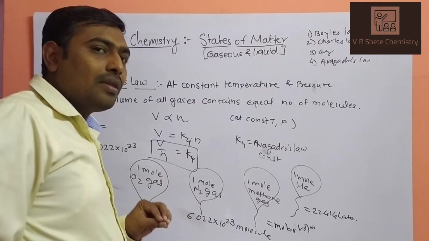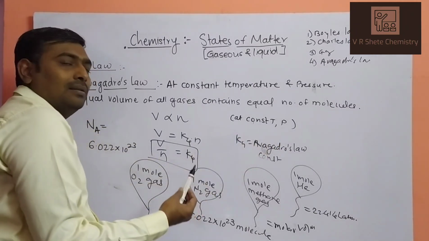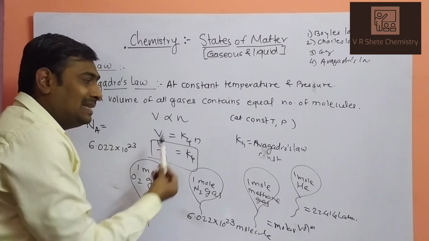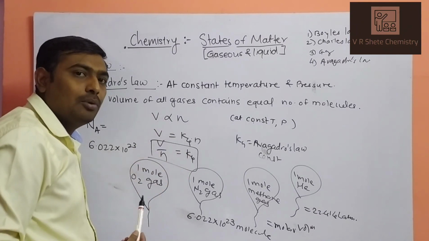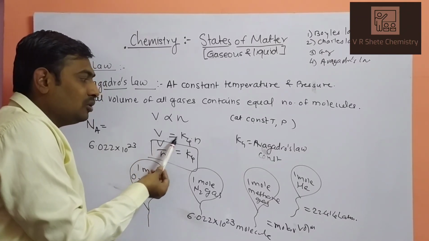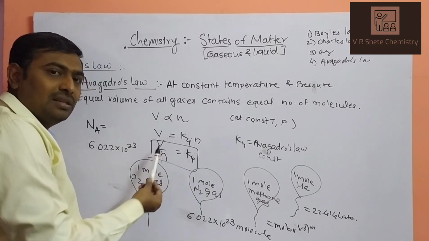So, what is your Avogadro's law? At constant temperature and pressure, the volume of a given gas is directly proportional to the number of moles. To remove the proportionality symbol, we take an equals sign: V is equal to K4 n. And what is the value of K4? Which is V by n.